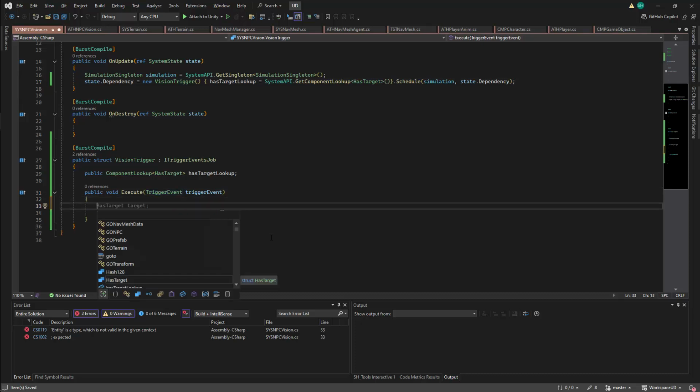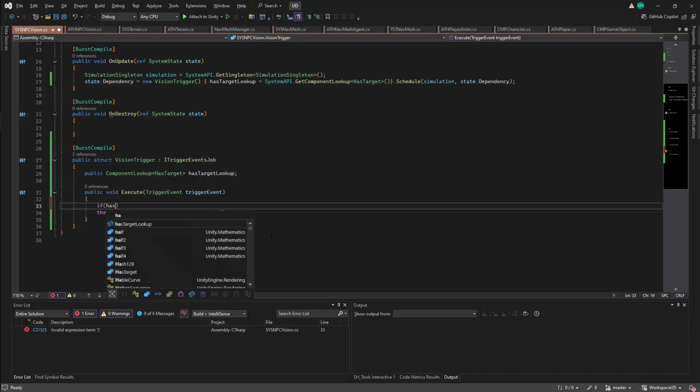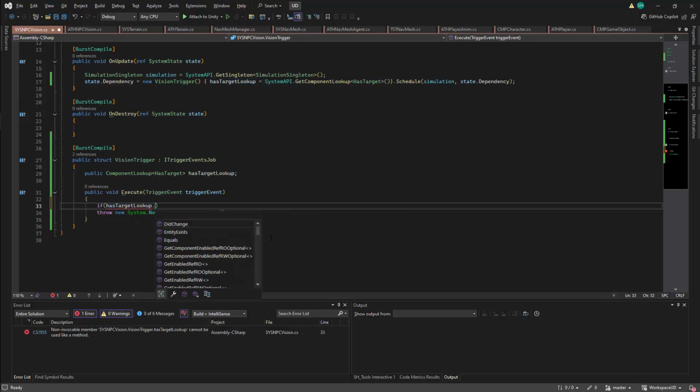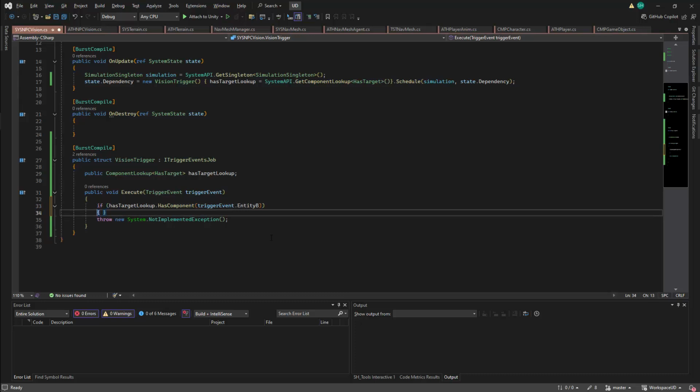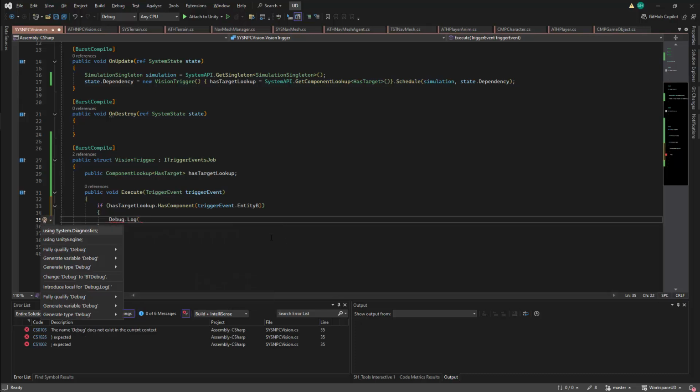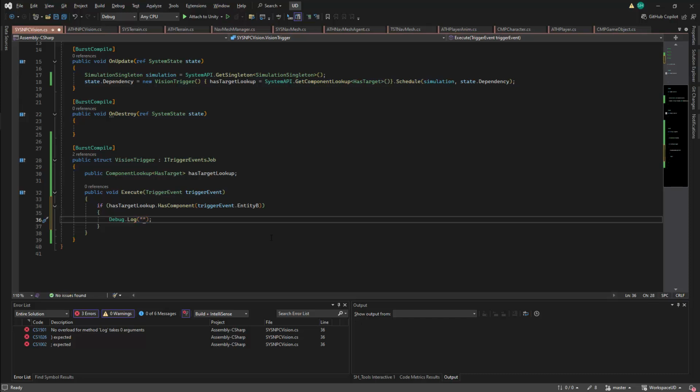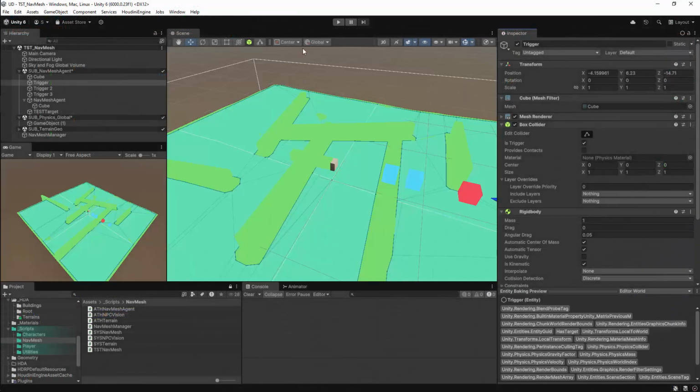Here I'll have a conditional which will be if hasTargetLookup.HasComponent, and we're going to test this against the entities which are triggered by this event. I'll specify this with triggerEvent.EntityB. This gives me something to test, and I now can print out a value based off this test. I'll do this with Debug.Log. I'll specify a string which will say collision, and I can pass a value into the string. And in this case, I'm going to print out the entity that we're colliding with, which we'll specify with triggerEvent.EntityB. This should give us enough to test if the trigger is working, so I'll return to Unity.